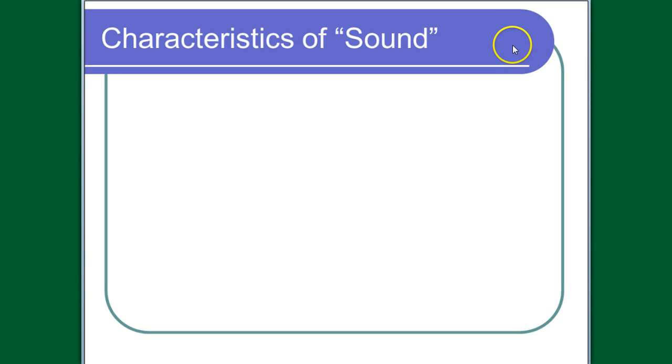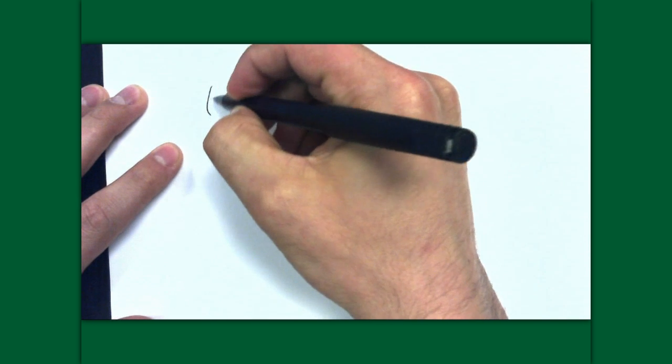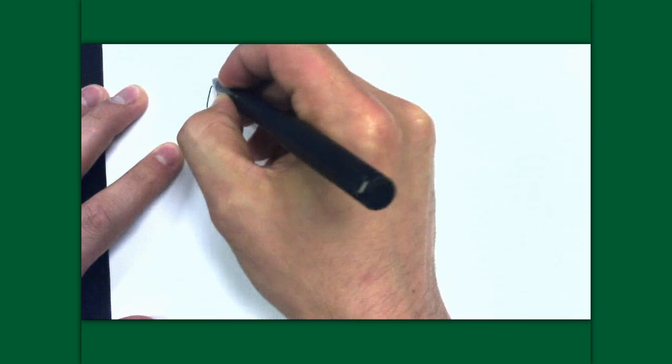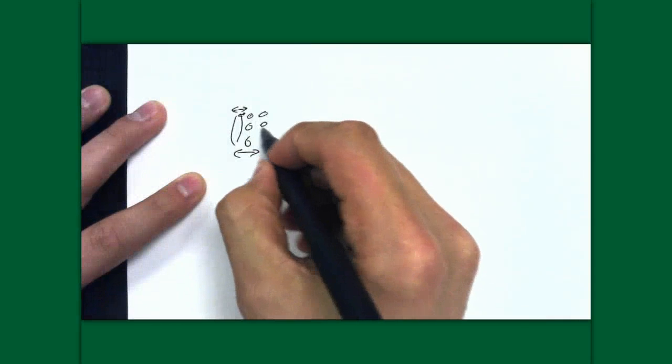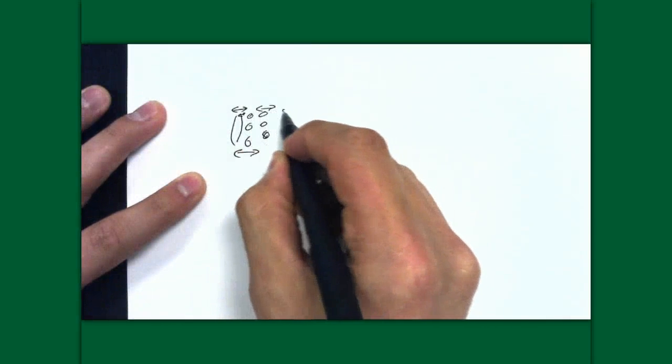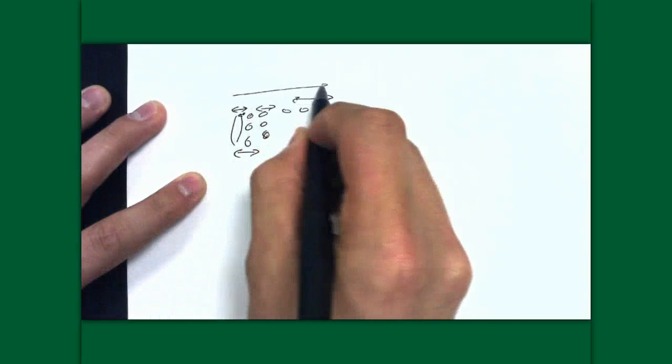The first characteristic of sound that I think you know from the waves notes is that sound is an example of a compression wave or a longitudinal wave. In fact, sound is the most commonly given example of a compression wave, and the way that happens is this. Let's say that these are a person's vocal cords and they vibrate back and forth, right? And what happens when those vocal cords vibrate back and forth is there's air molecules in front of that, and it causes those air molecules to move as well. When those air molecules move, they hit the molecules in front of them, and those molecules move, etc., on down the line. You get a compression wave traveling in this direction.